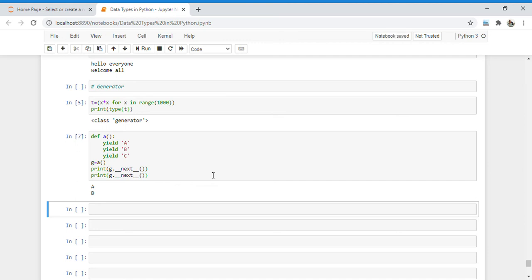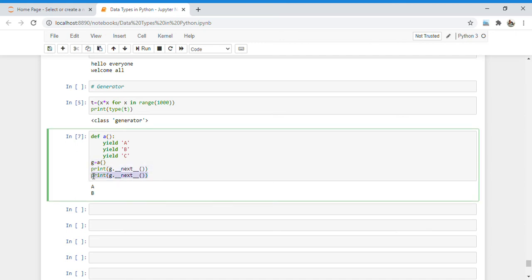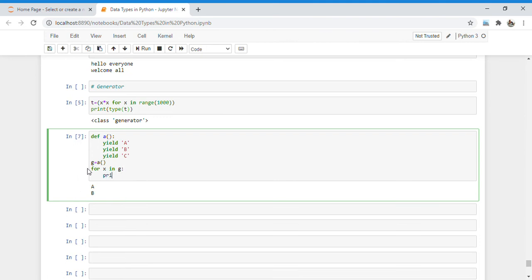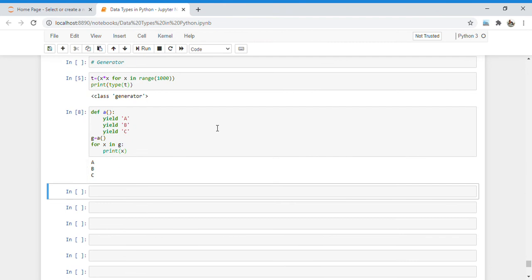This is also a way, and in case we don't want the one by one implementation, we can also apply a loop here. If we apply a loop here, then also it is okay. So for x in g, if I print x here, then the whole implementation also happens. So this is all about the generator concept.